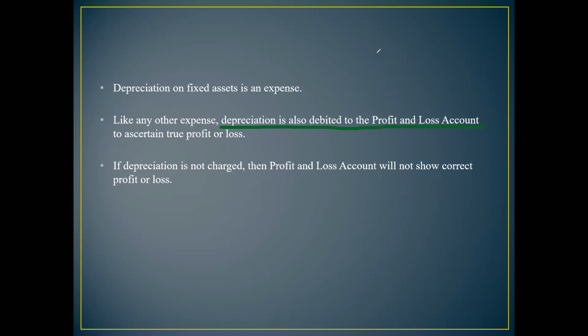When we are using the asset in production, the cost of using the asset on a regular and daily basis should also be included in the cost of production. That is why depreciation on fixed asset is an expense. To be very specific, it's a revenue expenditure.